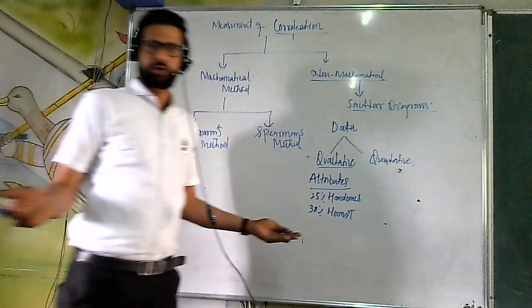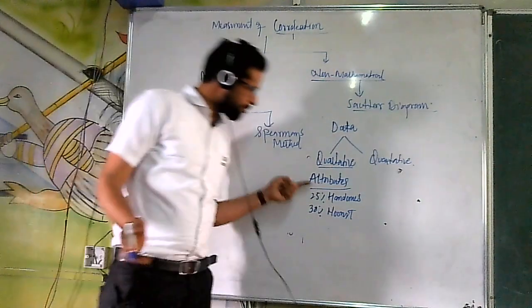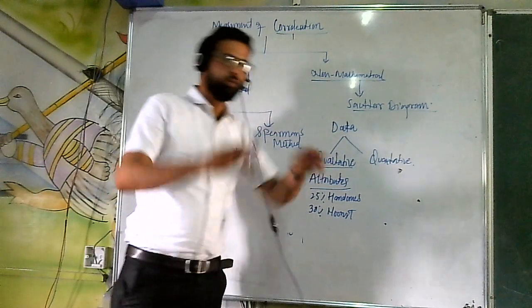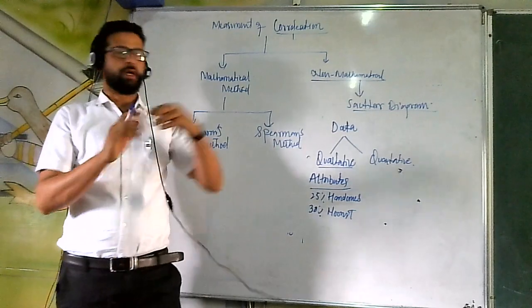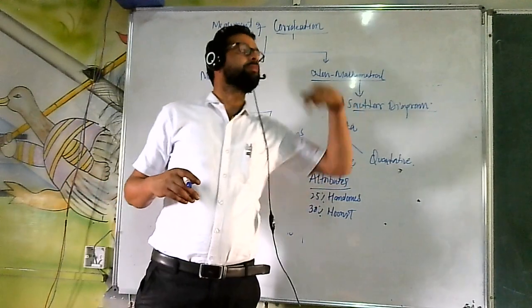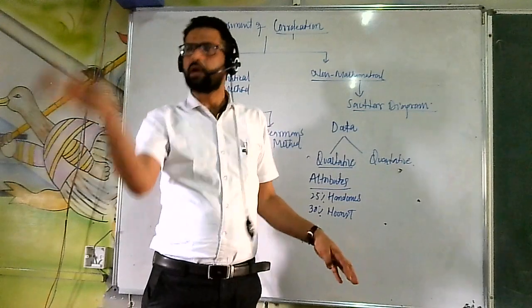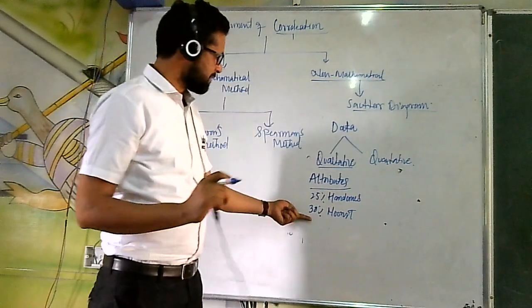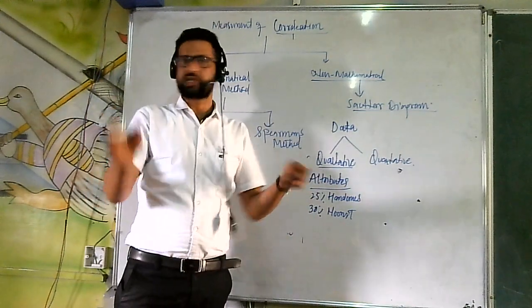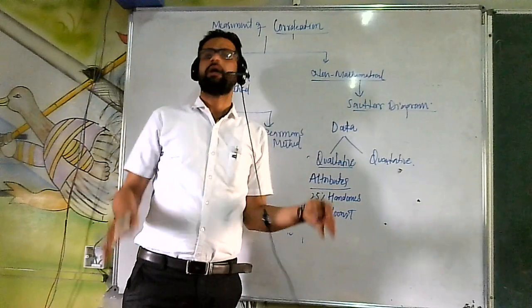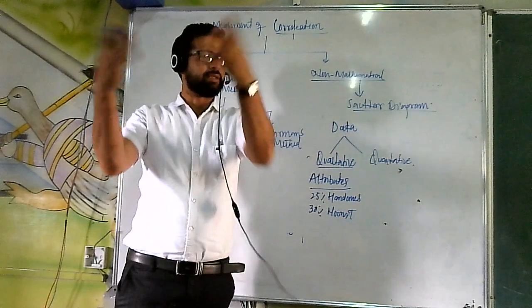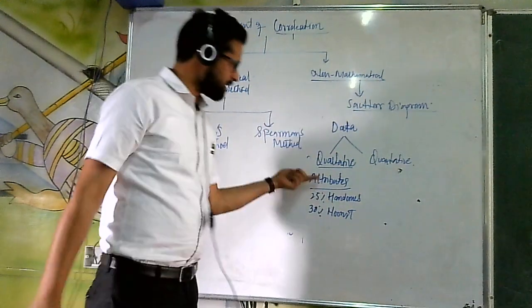So it's not possible. What happens in the case of attributes is that we compare them. You are more handsome than that boy. You are a more beautiful girl than that girl. You are more honest than that boy. You are less honest than that boy. So this is about attributes.